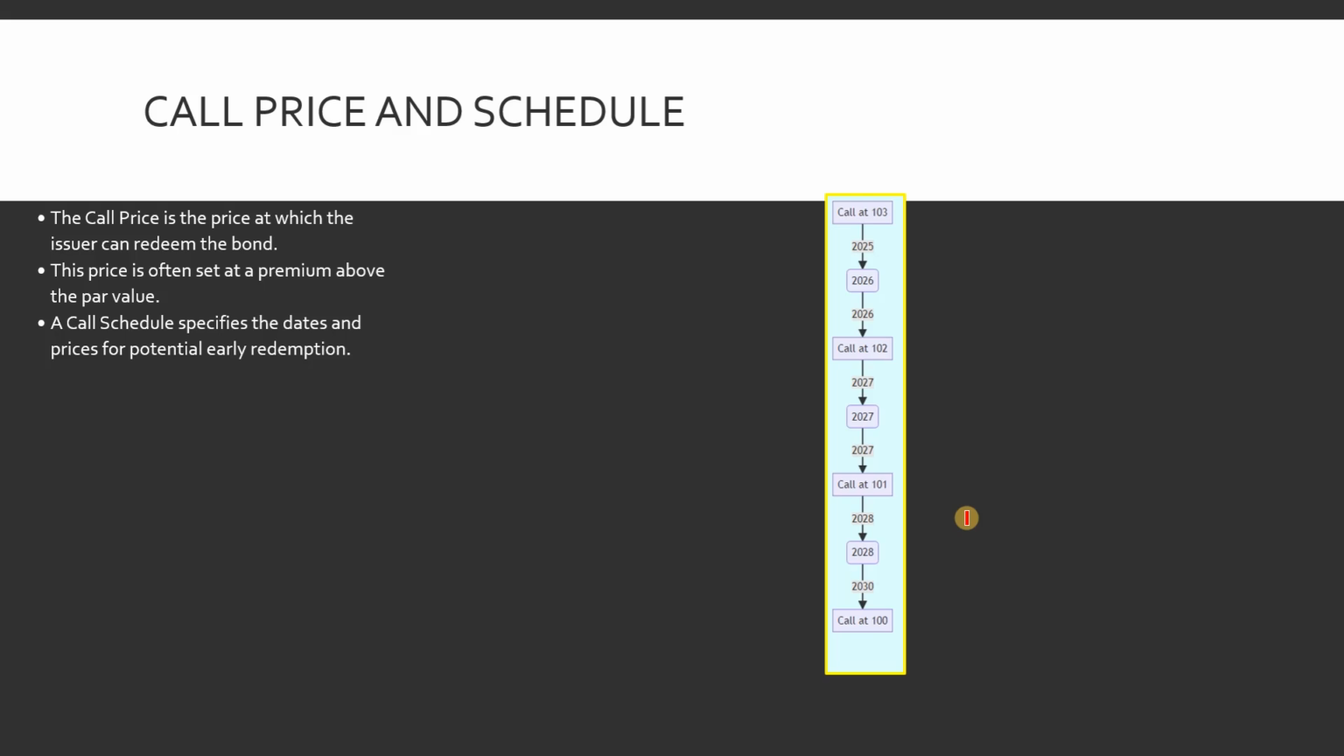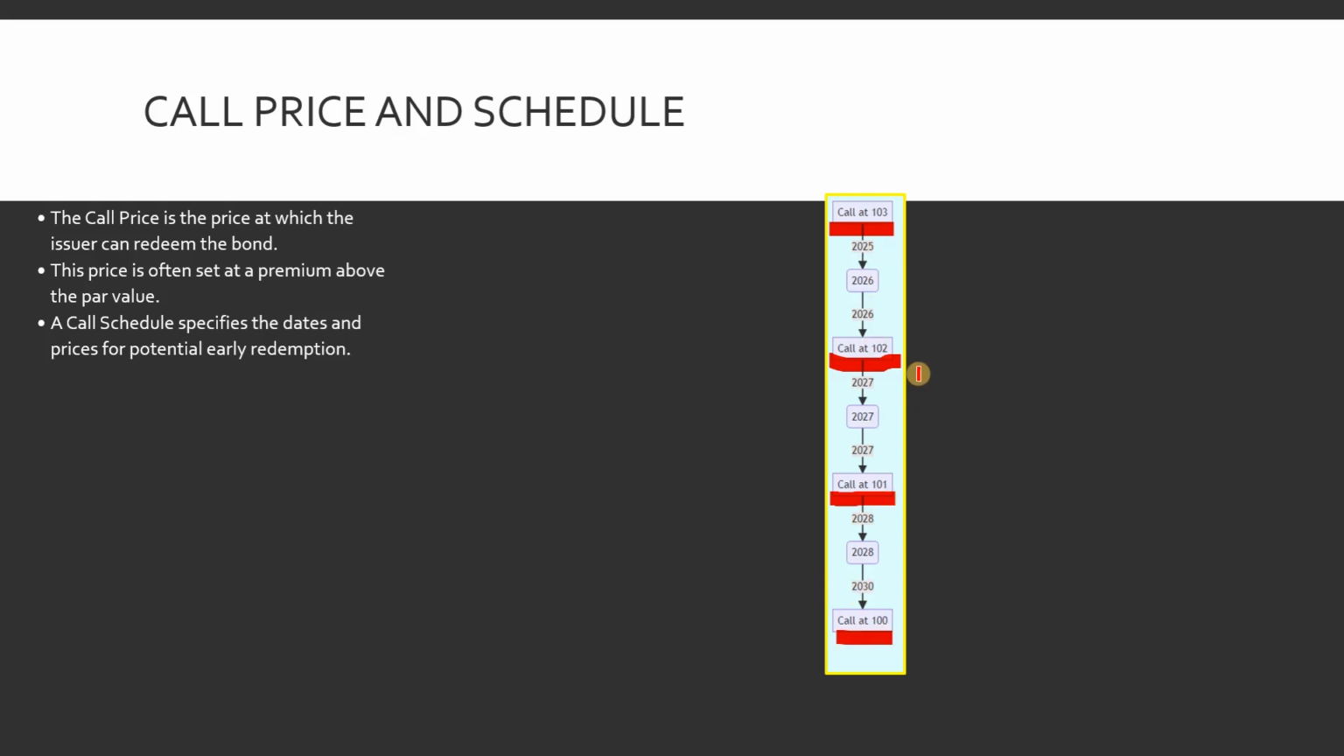So let's look at this Gantt chart which visualizes the declining call schedule. In the first period, the bond is callable at 103. In 2025-26, it is callable at 102. In 2027, callable at 101. In 2028, 100 rupees. So this is the call schedule.